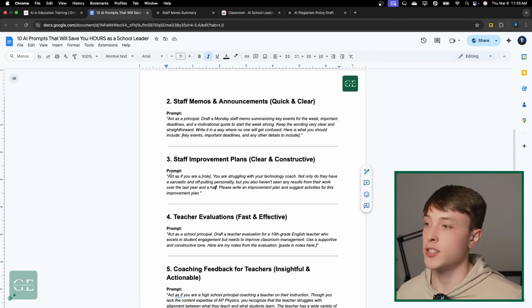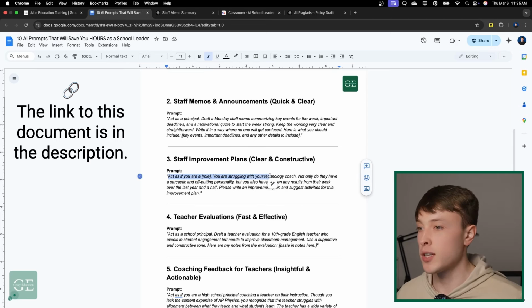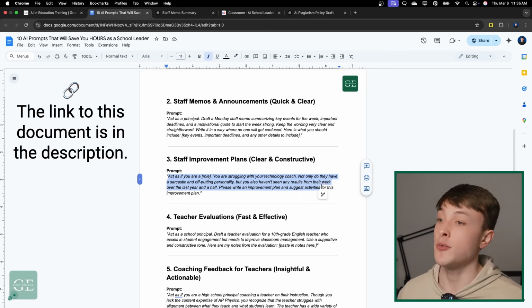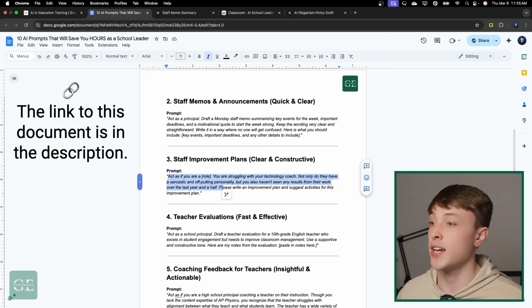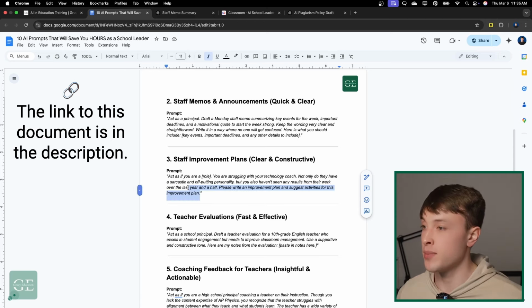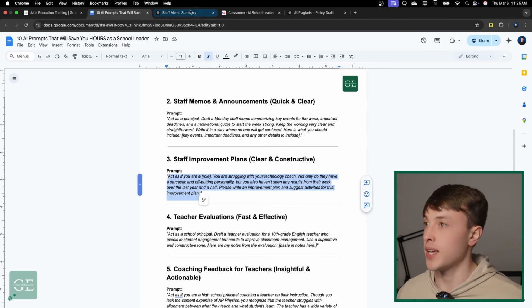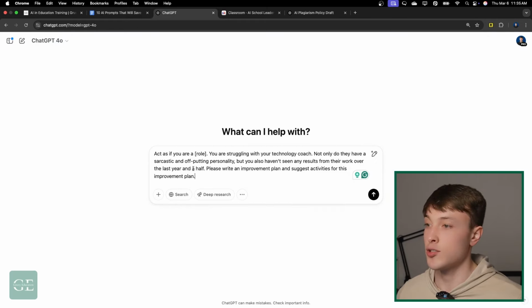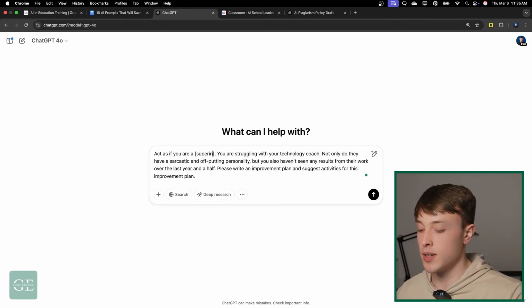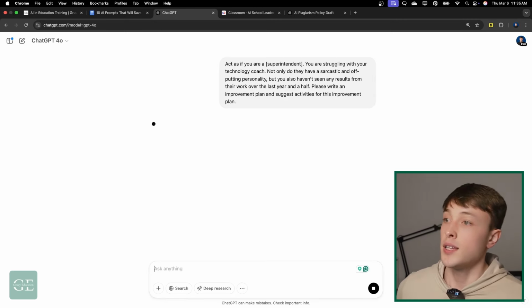But the third prompt here says staff improvement plans. So here we have an interesting one. It says act as if you are a specific role. You are struggling with your tech coach. Not only do they have a sarcastic and off-putting personality, but you also haven't seen any results from their work over the past year and a half. Please write an improvement plan and suggest activities for this improvement plan. So I could take a prompt like this one and draft improvement plans in just a matter of seconds. Maybe I'm a superintendent for this one. Send that through,